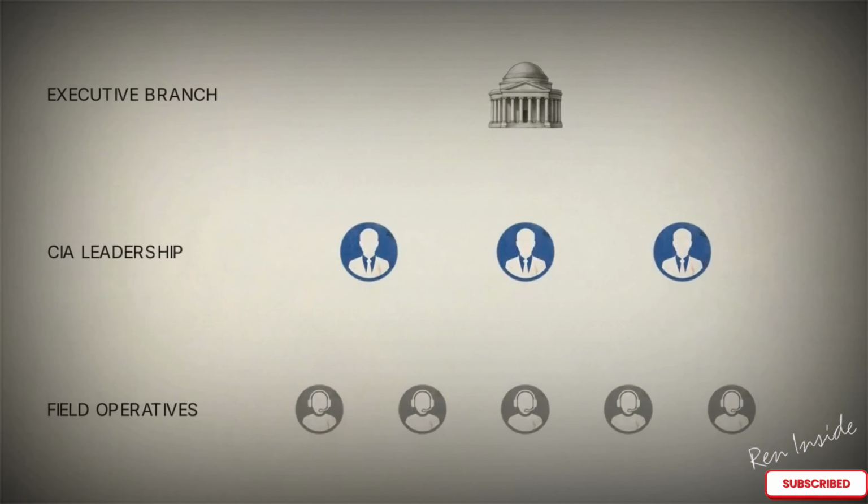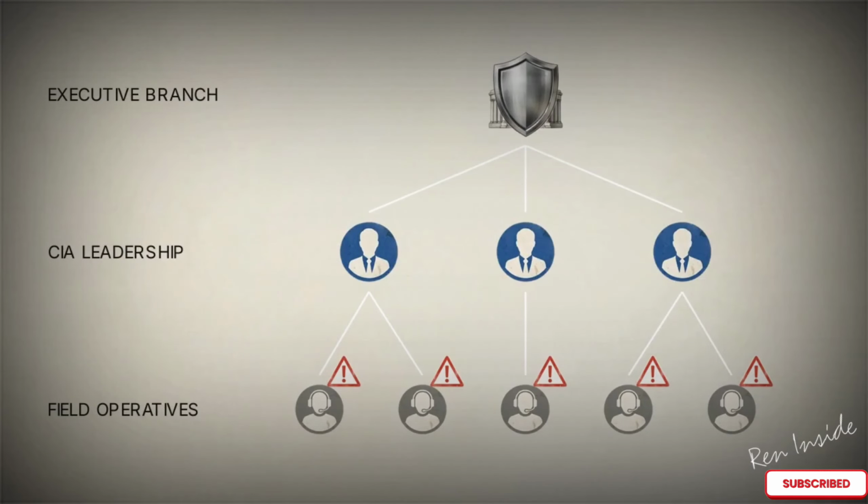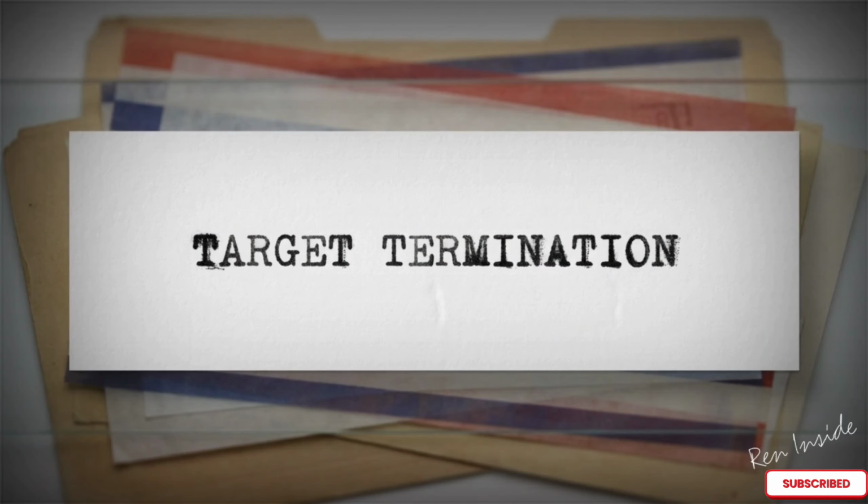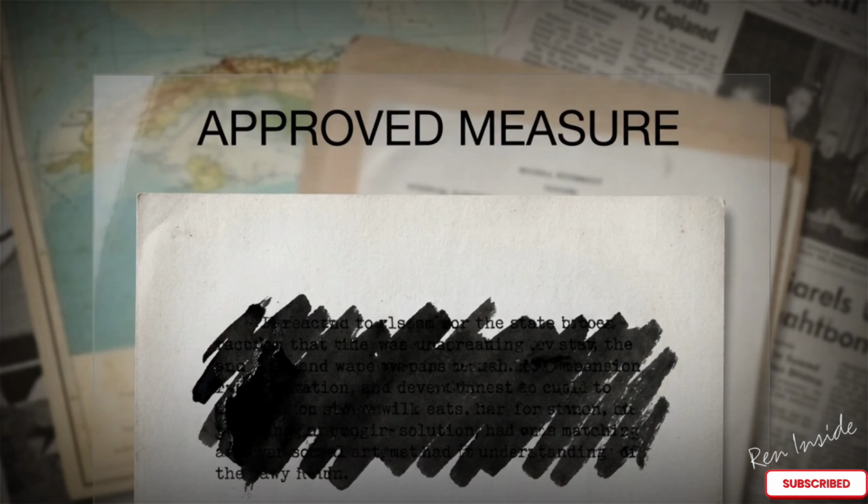This diagram illustrates the doctrine of plausible deniability. It was a bureaucratic shield designed to protect the president by ensuring that if an operation was exposed, the link between the field agents and the White House could be cleanly severed. Maintaining the shield required a language of euphemisms. In internal reports, the word assassination was stripped away and replaced with sterile corporate terms like executive action, further distancing policymakers from the reality of the violence they were funding.